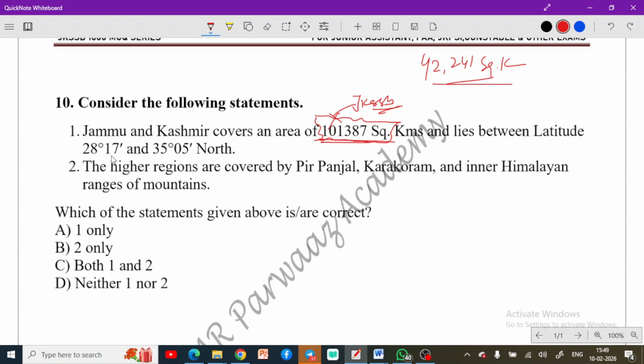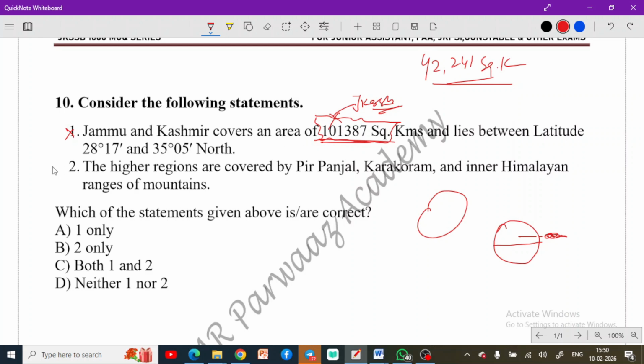Now 28 degrees 7 minutes is also not correct. We don't belong to this region. If you have your globe, 28 degrees comes somewhere around here, but we don't belong to here. We have the latitudes that are around 34 to 36 degrees north, something around that. So this is also not correct. So basically we have got this first one incorrect because of this fact as well.